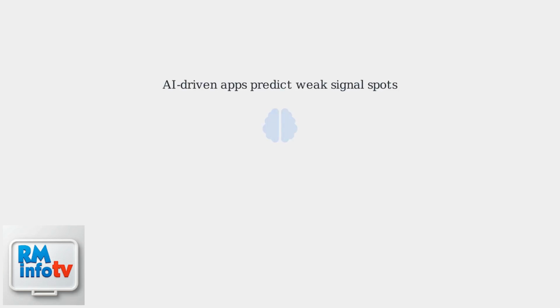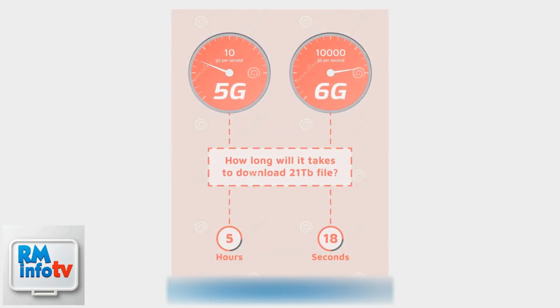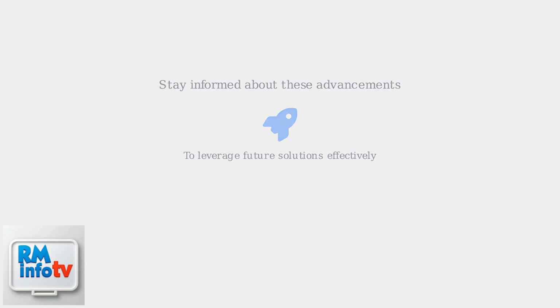The future of signal fixes emphasizes software and AI. AI-driven apps will predict weak spots and suggest optimal network settings, making troubleshooting easier for users. The adoption of 6G promises ultra-reliable, low-latency signals, potentially eliminating poor reception issues by 2030 through advanced mesh networks and edge computing. To illustrate the potential, compare download speeds. 5G offers 10 gigabytes per second, while 6G reaches 10,000 gigabytes per second, dramatically reducing download times. Stay informed about these advancements to leverage future solutions and ensure the best mobile experience as technology evolves.